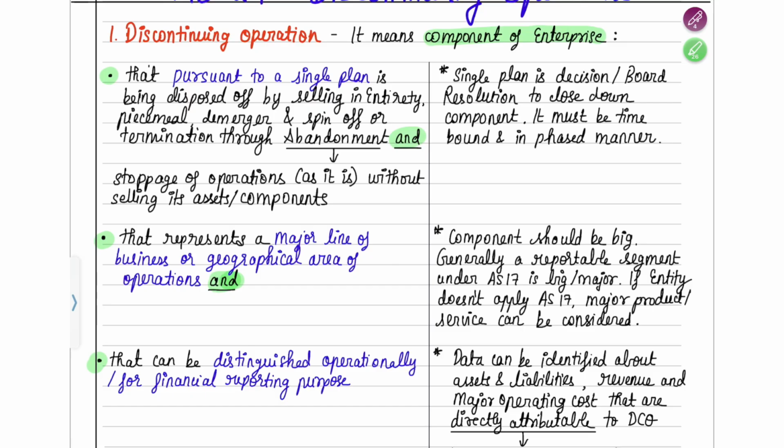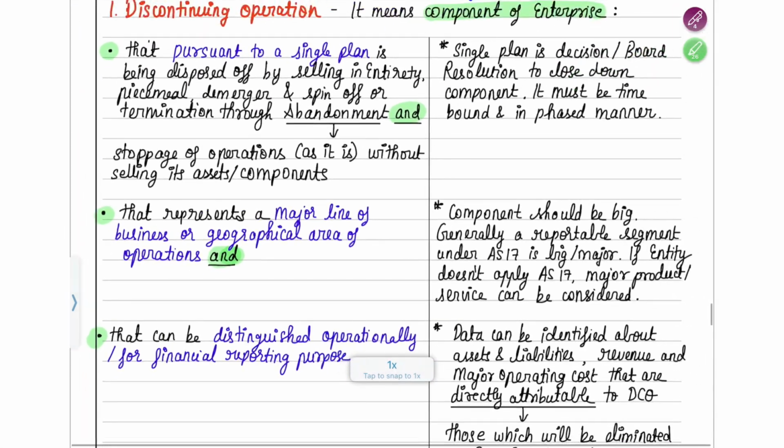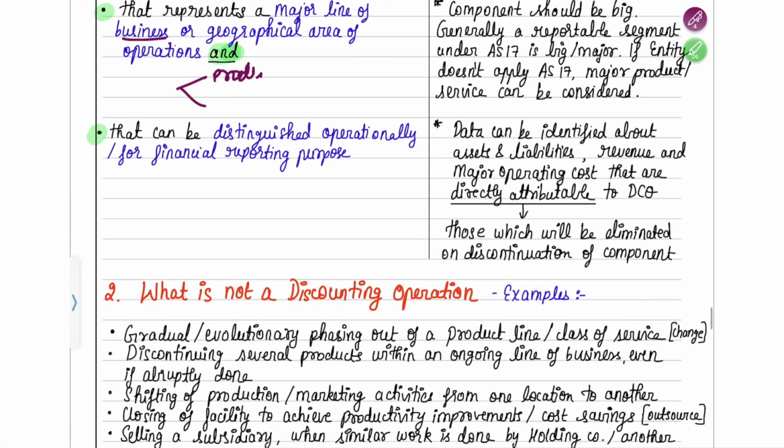So what is the first condition that it has to fulfill? Let's go from the second point: it must represent a major line of business or geographical area of operation. What does this mean? What does a major line of business mean? Here they are saying that the component can be divided using two criteria. One, it can be divided using a business criterion, that is, using your product or service. Or, using your geographical area. Geographical area means your location.